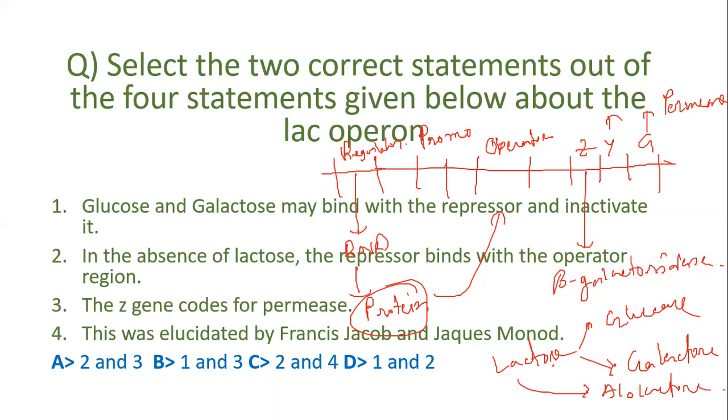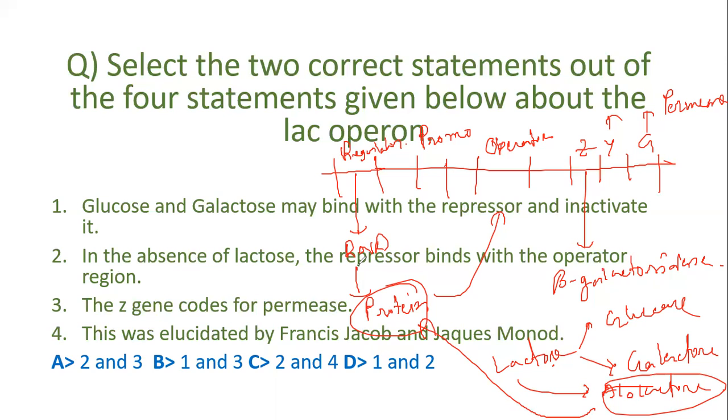This allolactose directly binds to the repressor protein, and when allolactose binds to the repressor protein, this repressor protein cannot bind to the operator. When it is not binding the operator, then Z, Y, A genes can express, and beta galactosidase and permease can be produced. So that is the most important role of beta galactosidase.